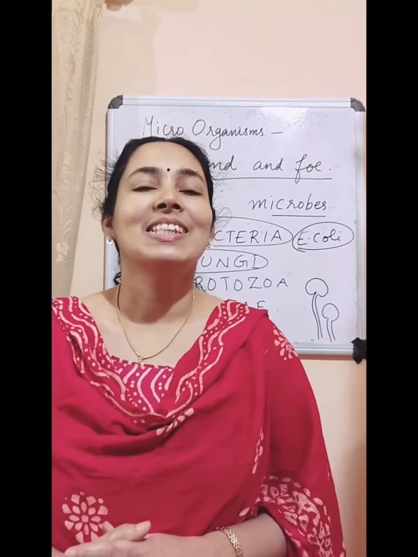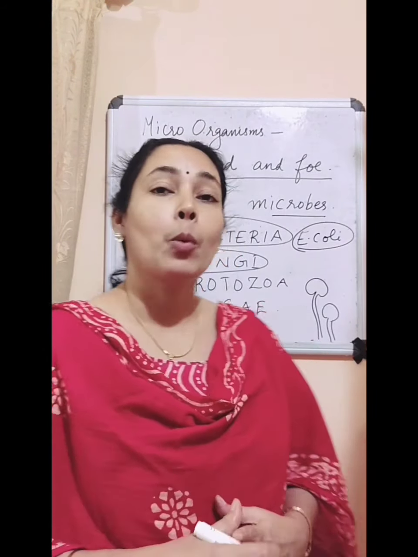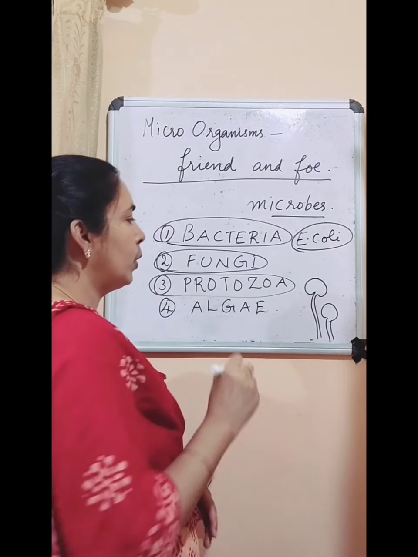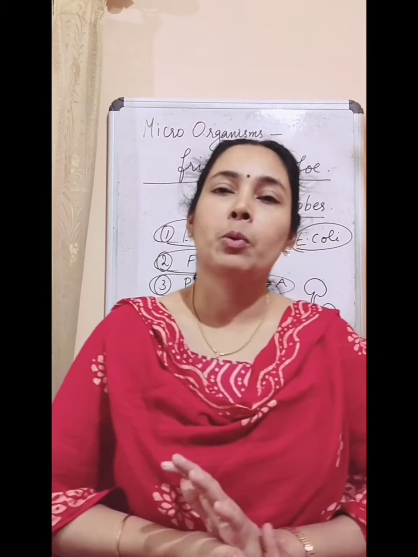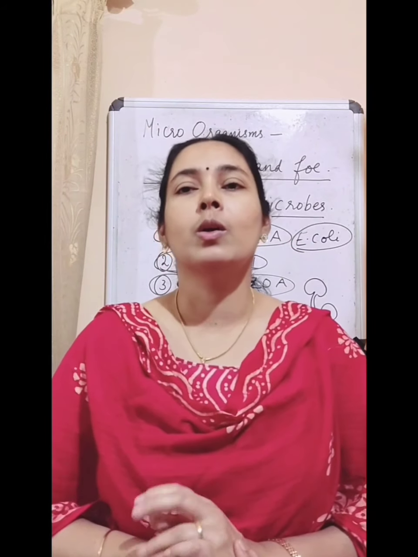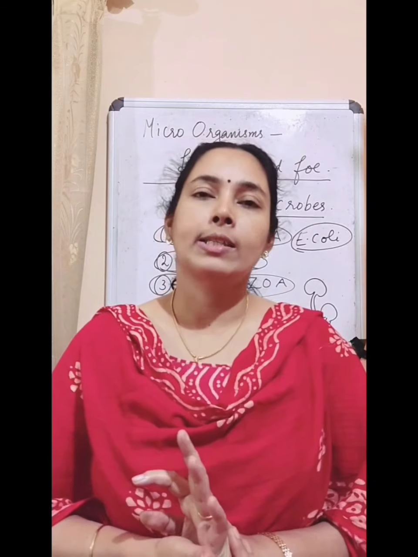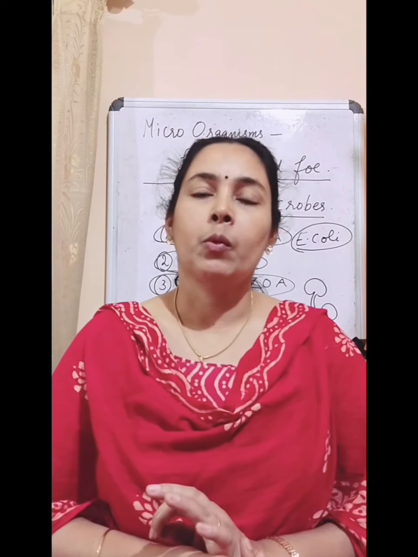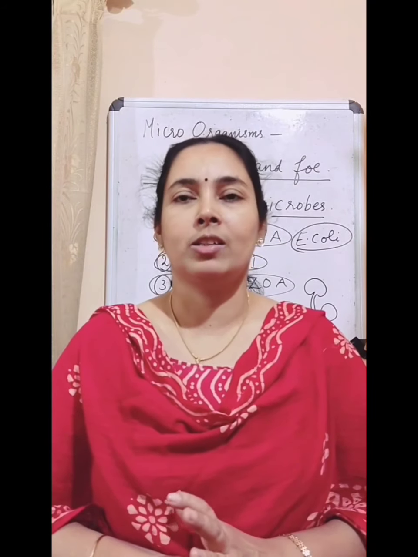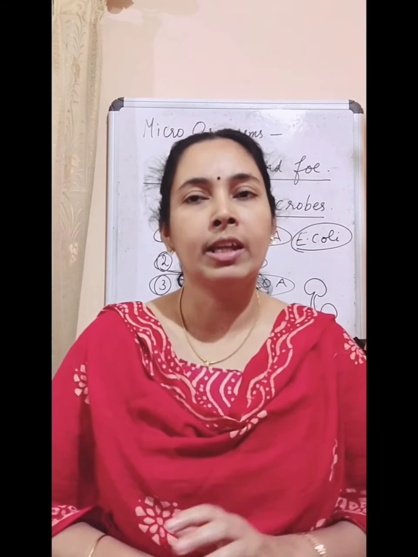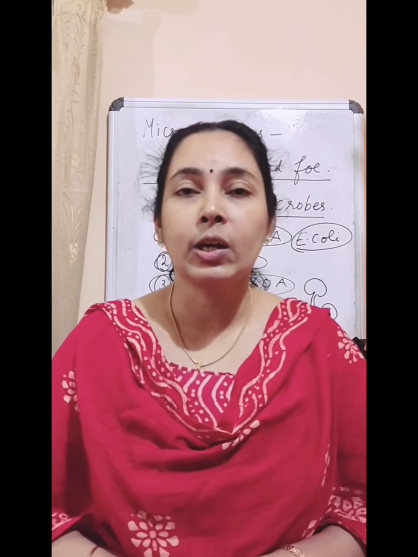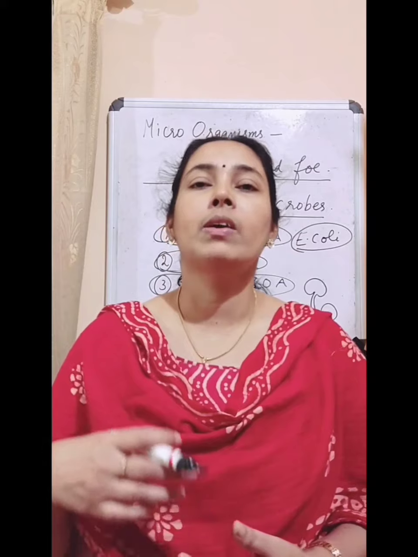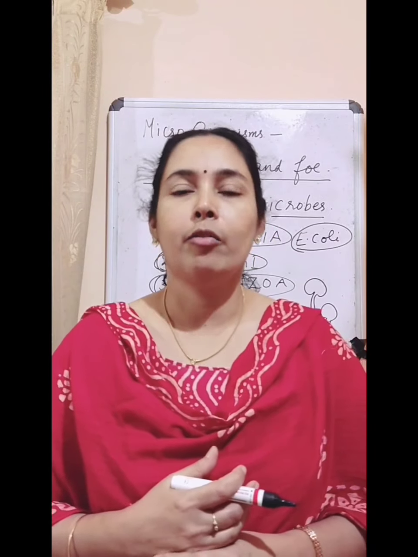Okay. Then the next group is protozoa. So the third group is protozoa. And these protozoans, they are also microorganisms and they are mostly aquatic. Aquatic means they are mostly living in water. So most of the protozoans are living in water. And they are heterotrophic. Heterotrophic means they cannot prepare food by themselves. They depend on others for their food.